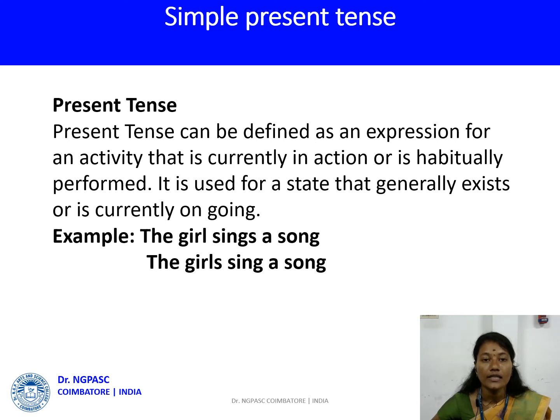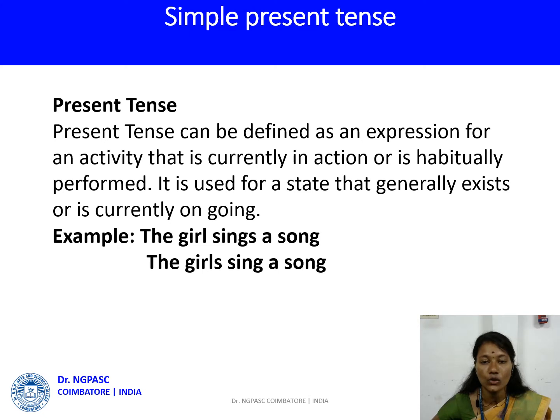Now we see subparts of all the present tense. Simple present tense. Present tense can be defined as an expression for an activity that is currently in action or is habitually performed. It is used for state that generally exists or is currently ongoing. We usually use simple present tense for universal truth. Let's see the example for simple present tense.